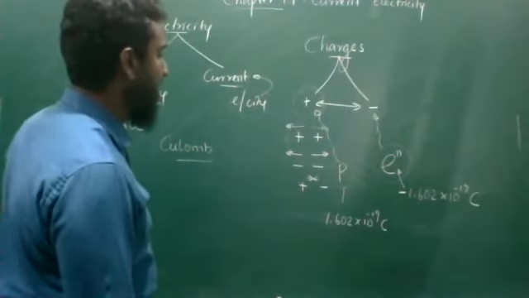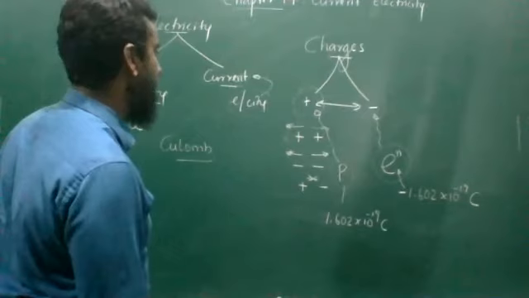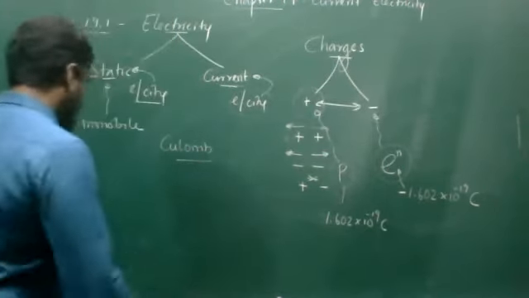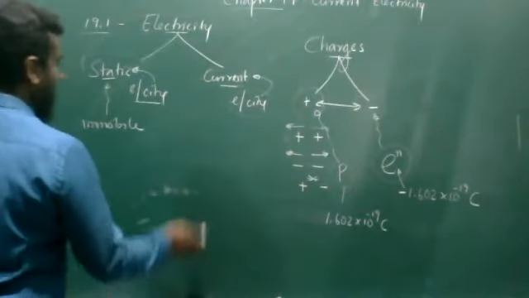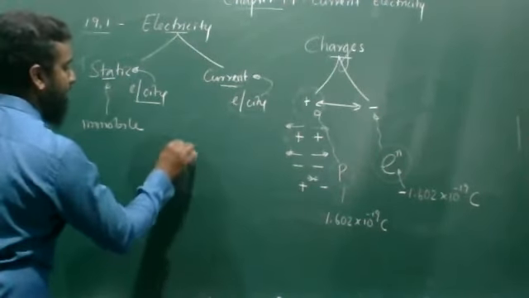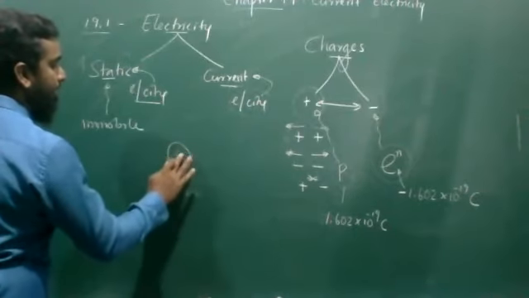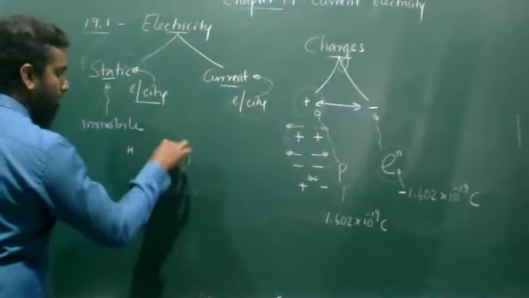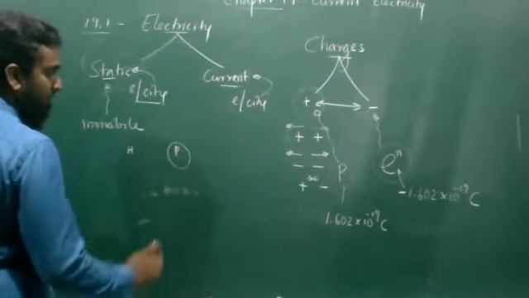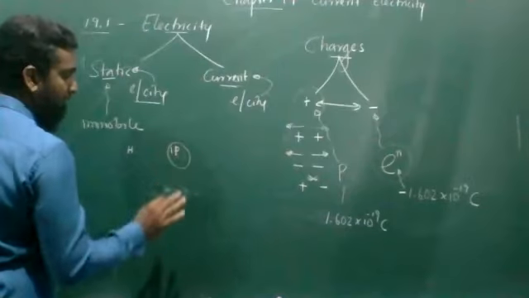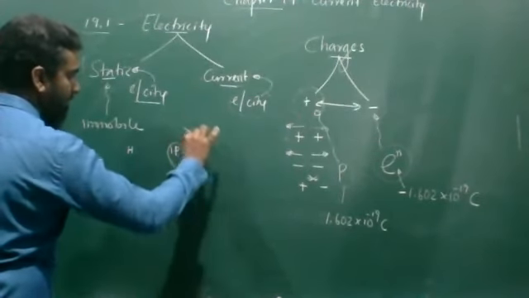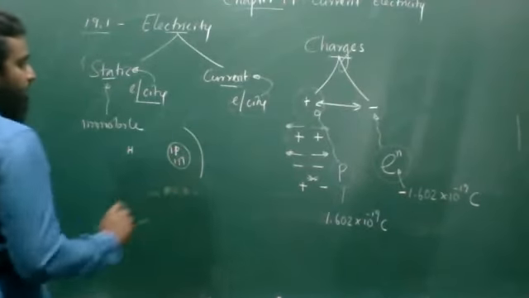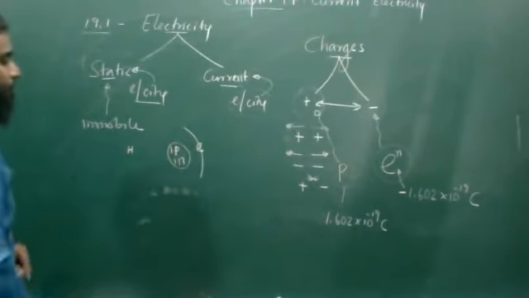Then this is about the charges. Now you know what charges are, where the charges are, and who is carrying the charges. Now, take a look at a hydrogen atom. In the hydrogen atom, in the nucleus, there will be one proton, and one neutron is going to be there, sorry, and an electron is going to be here.